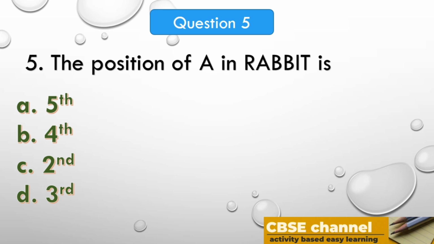Your time starts now. Time out. The answer is second. In the word rabbit, A is in second position.